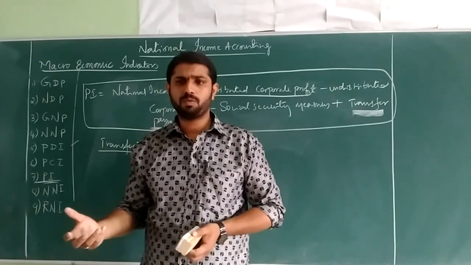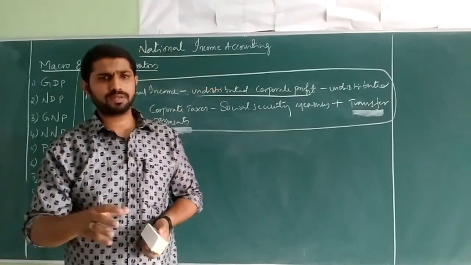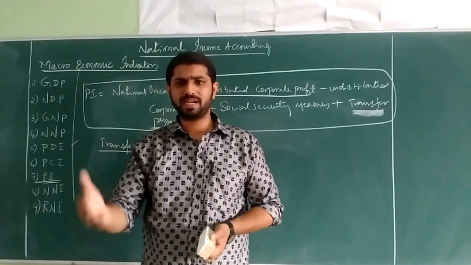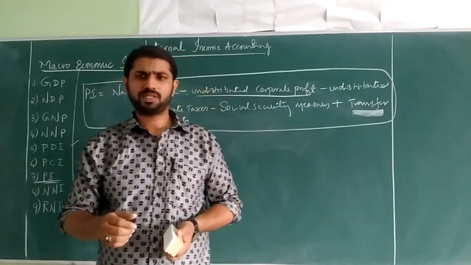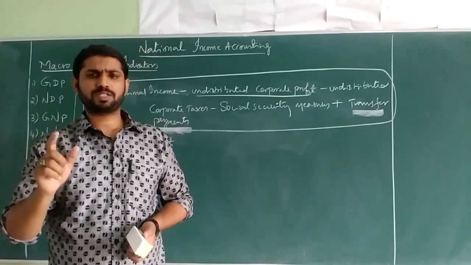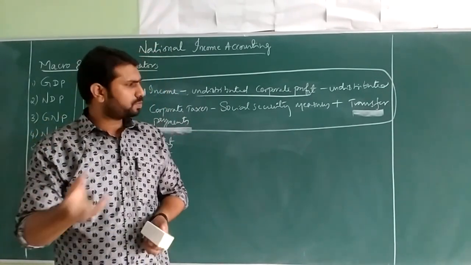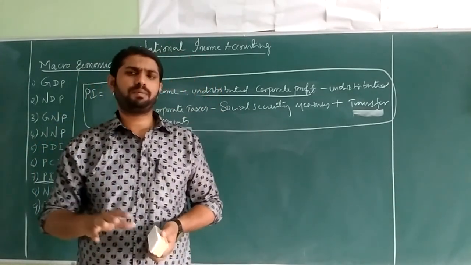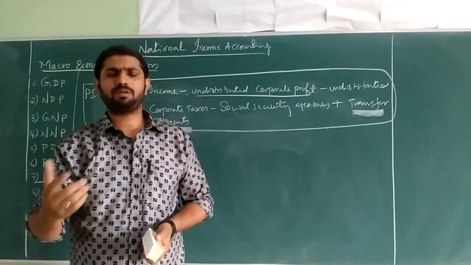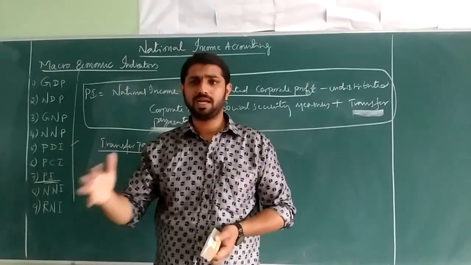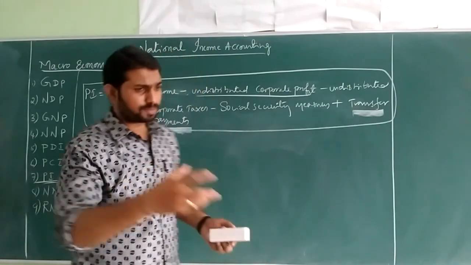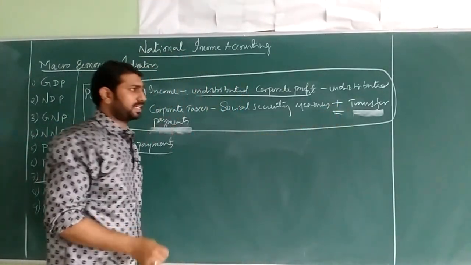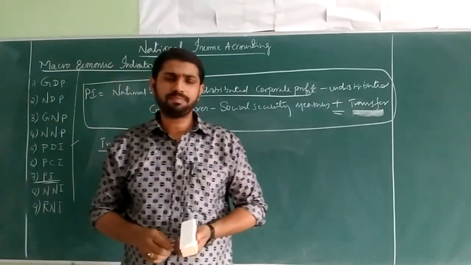These are all things where the government, an institution, a person, or a factory gives to society or to the needy without expecting a direct return. That is called transfer payments. And this is to be added because it has been taken from the public and has to be given to the public, so it should be considered in the calculation of national income in connection with personal income. It has been taken out from personal income, so it should be added while calculating personal income.